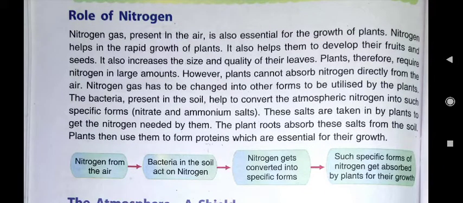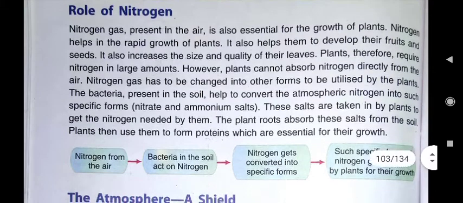And how it affects the growth of plants? It is essential for the growth of plants. It helps in the rapid growth of plants. It also helps them to develop their fruits and seeds. It also increases the size and quality of the leaves of the plants, and plants therefore require nitrogen.